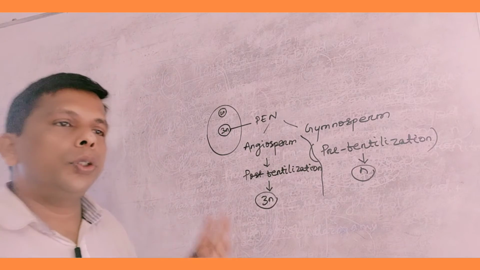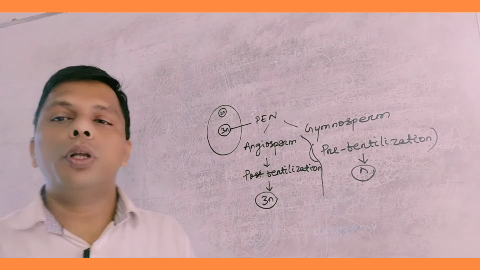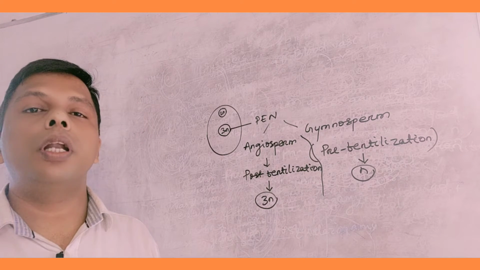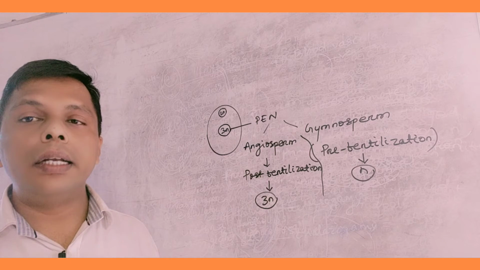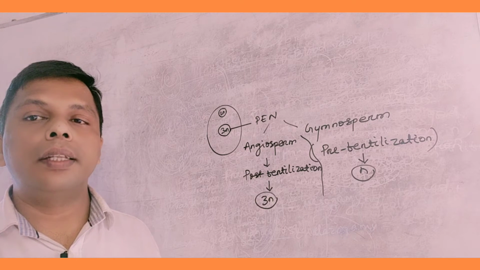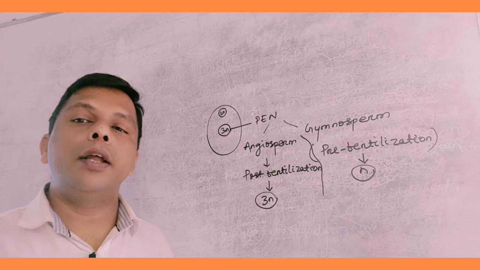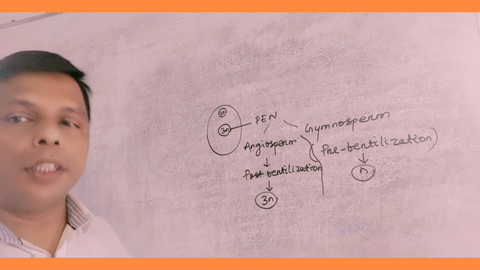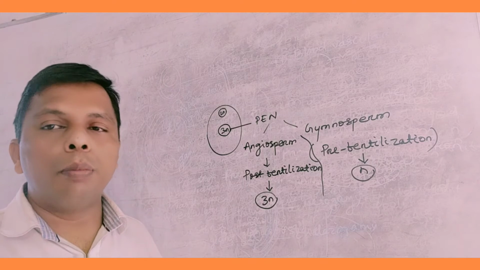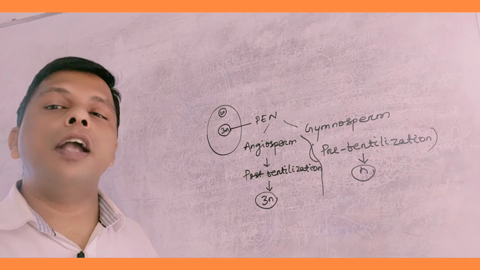Clear? So in both cases the endosperm produces food-loaded tissue that provides the supplement for the development of the embryo. In this video we will discuss different types of endosperm.